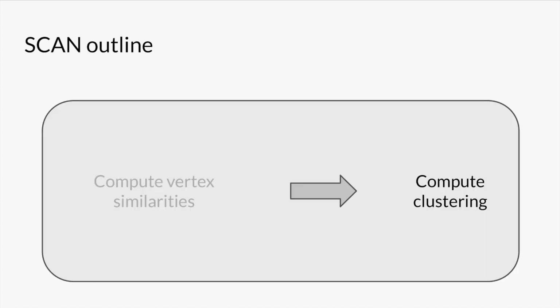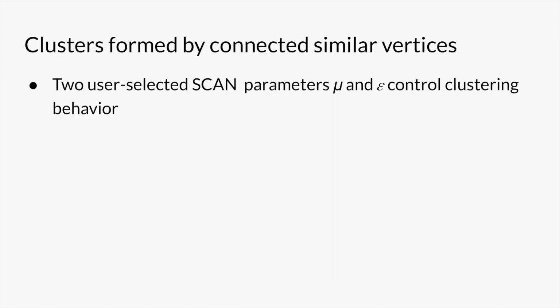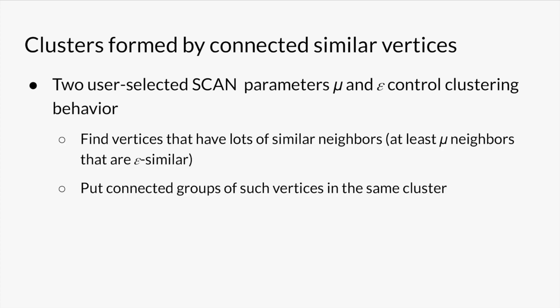With the similarities defined, we can get clusters. Two user parameters control the clustering behavior, a positive integer mu and a similarity threshold epsilon between 0 and 1. Clusters are formed by finding vertices that have many similar neighbors and then clumping connected groups of those vertices into a cluster. What we mean by a vertex having many similar neighbors is that the vertex has at least mu adjacent vertices that are at least epsilon similar to it. But don't worry too much about this exact definition for this talk.